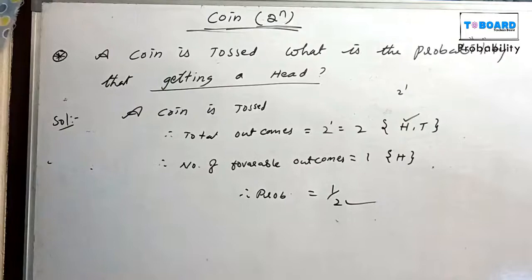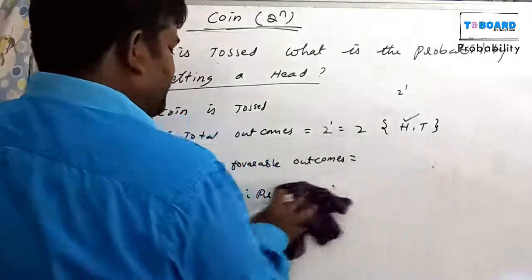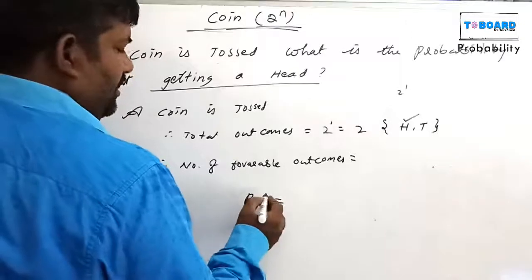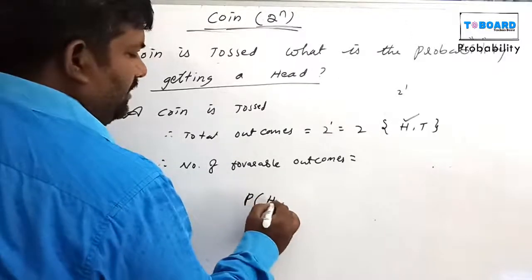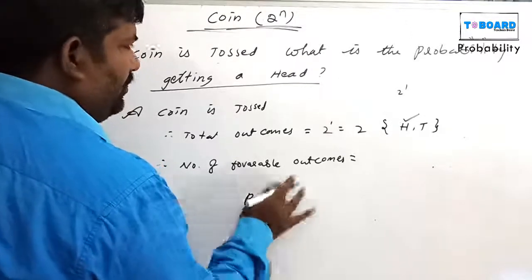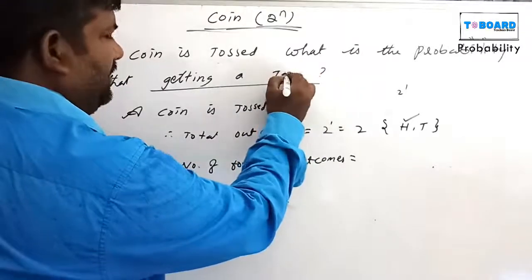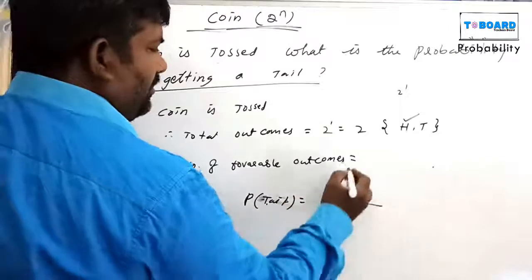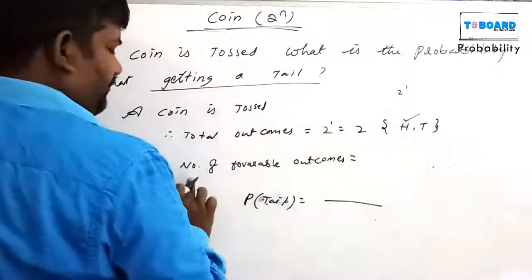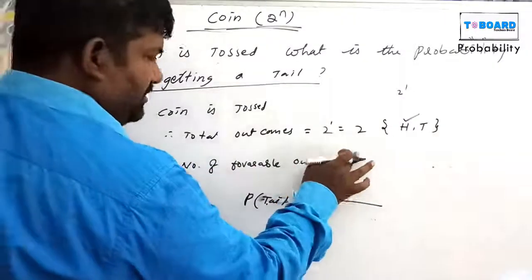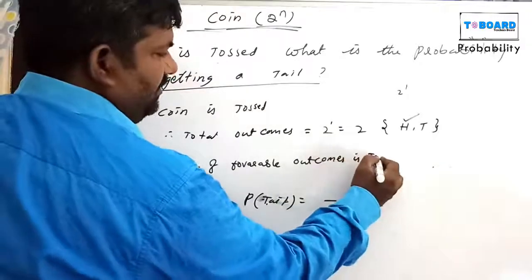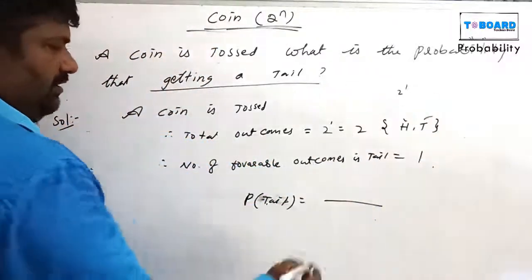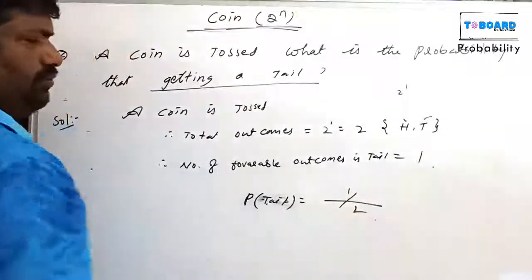Next question, getting a tail. Probability of tail equals total number of favorable outcomes, that is tail. How many tails are there in the two? One tail. 1 out of 2.